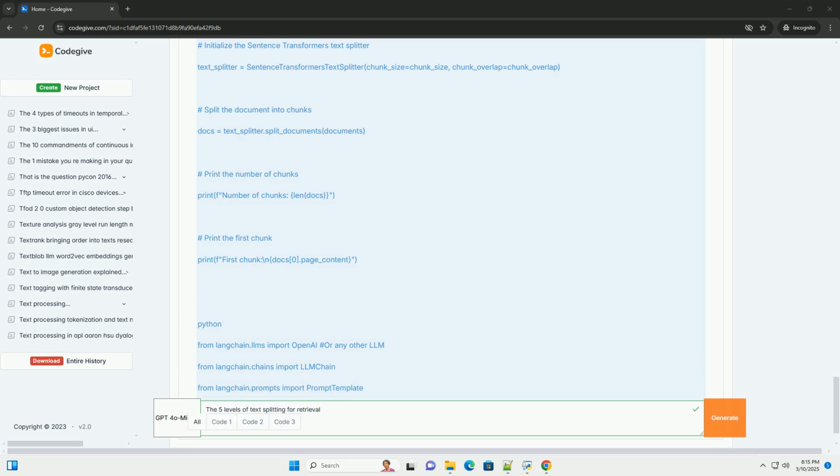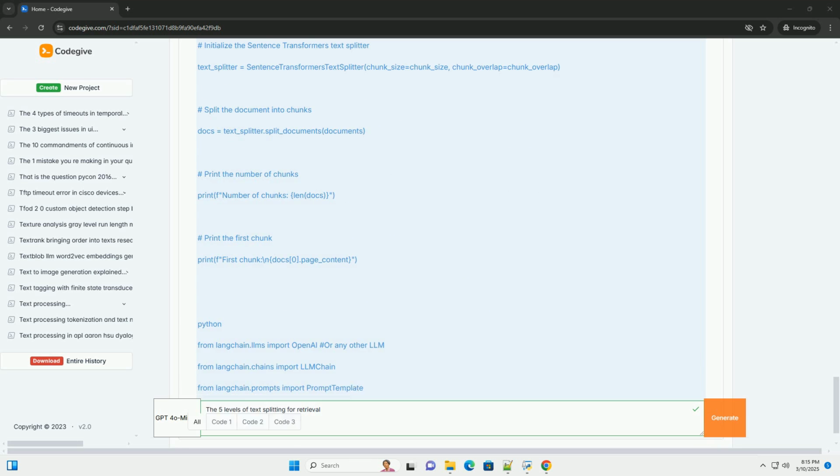When to use: when high retrieval accuracy is paramount. When dealing with complex or nuanced text where semantic relationships are important. Code example: LangChain with sentence transformers.